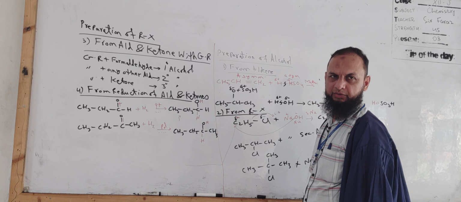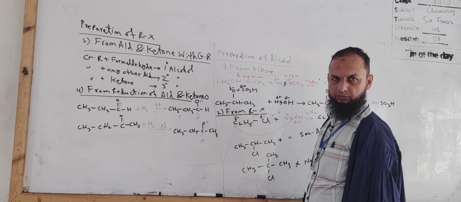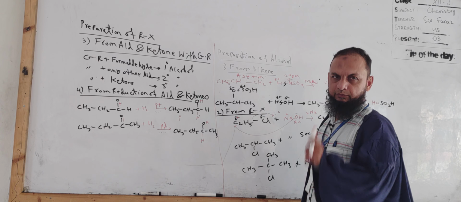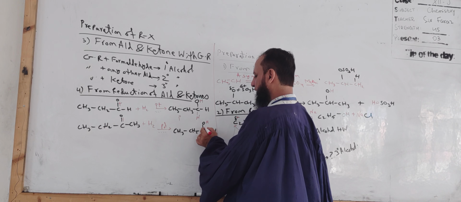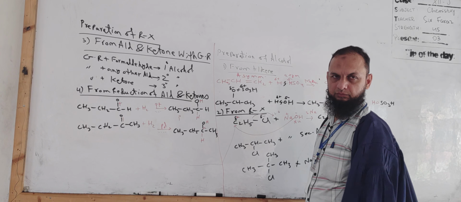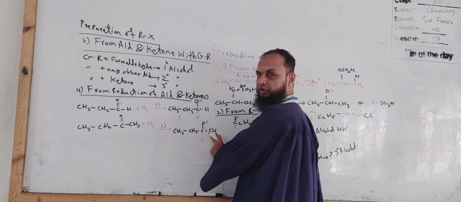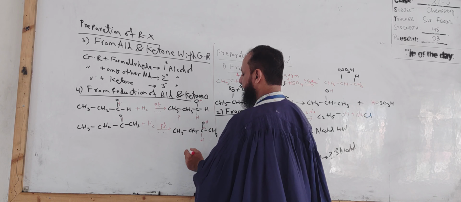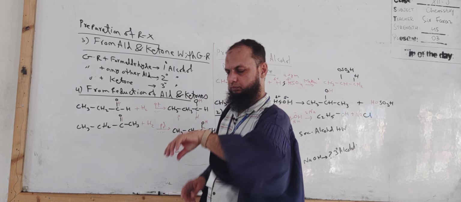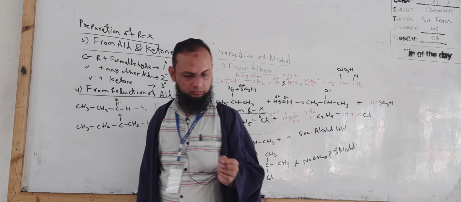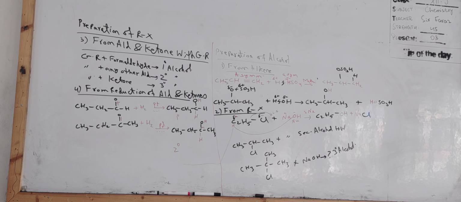Primary, secondary or tertiary? This is alpha carbon. Secondary, alpha carbon is attached on its right to the carbon chain, on its left to the carbon chain. So it is 2 degree alcohol.